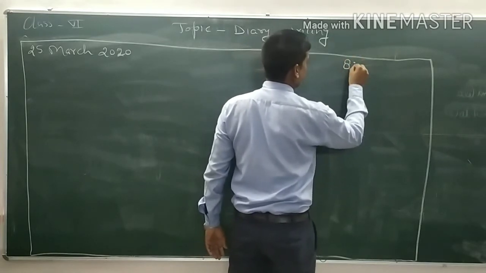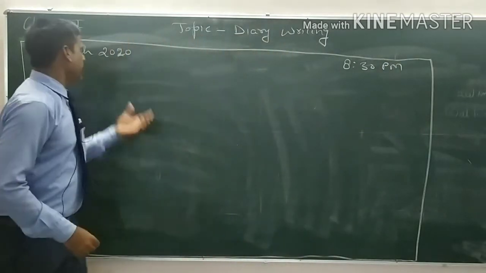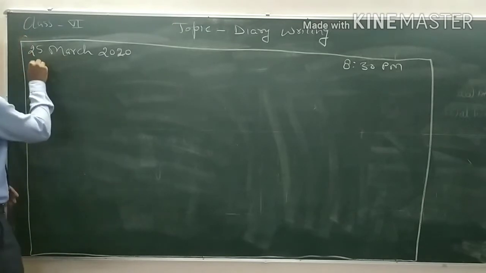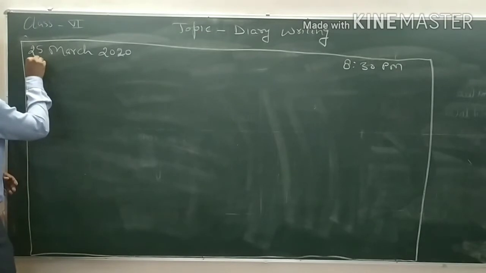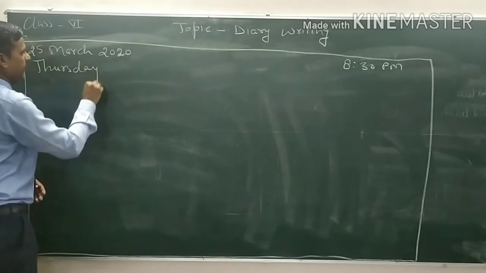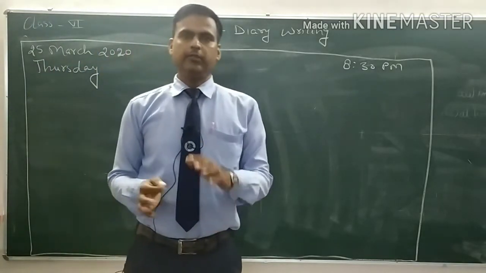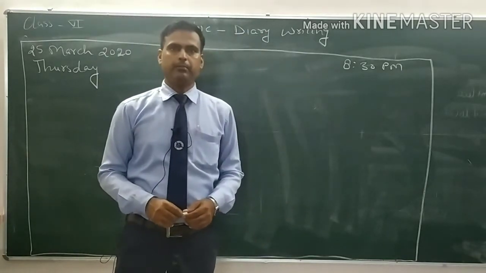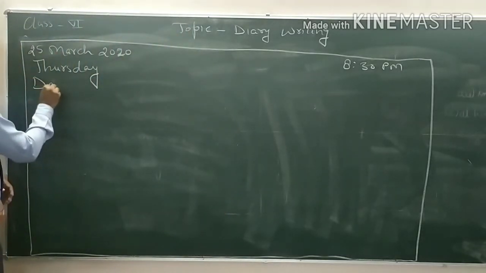You are going to write the time as 8:30 p.m. And below the date, you will write the day on which you are going to write your diary. So the day is, for example, Thursday. The day is Thursday, and you are going to write the diary on Thursday at 8:30 p.m. You will start writing the diary with dear diary.